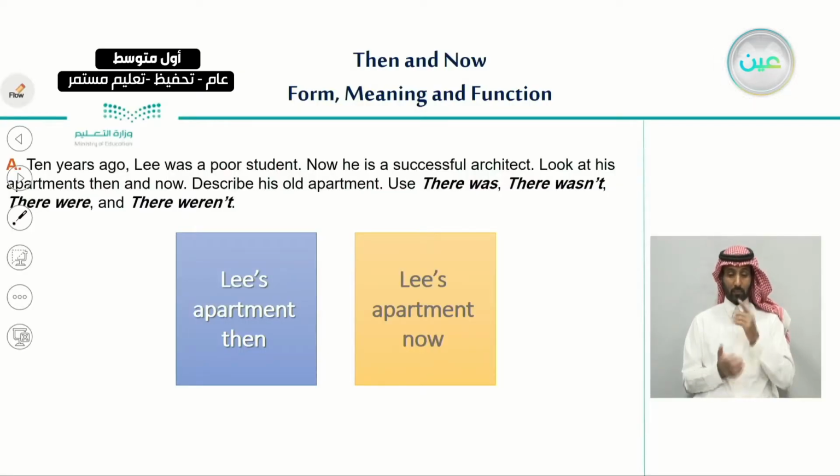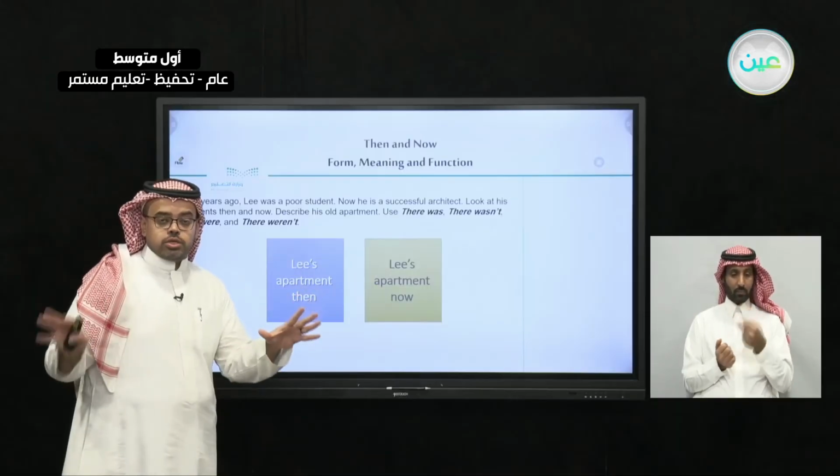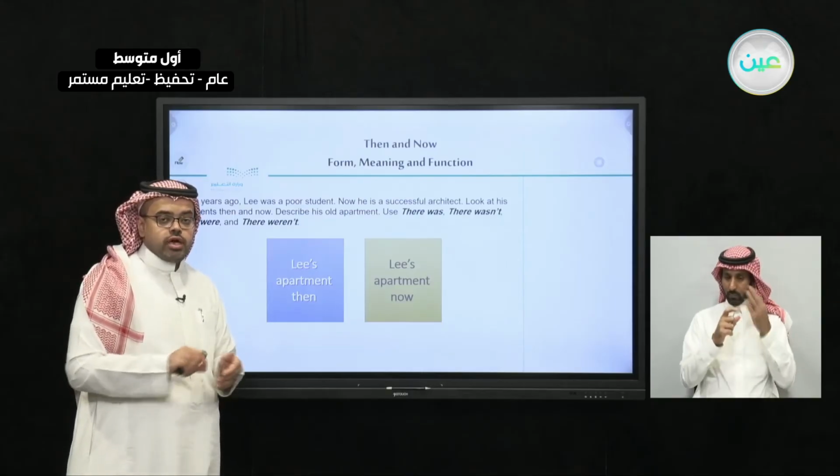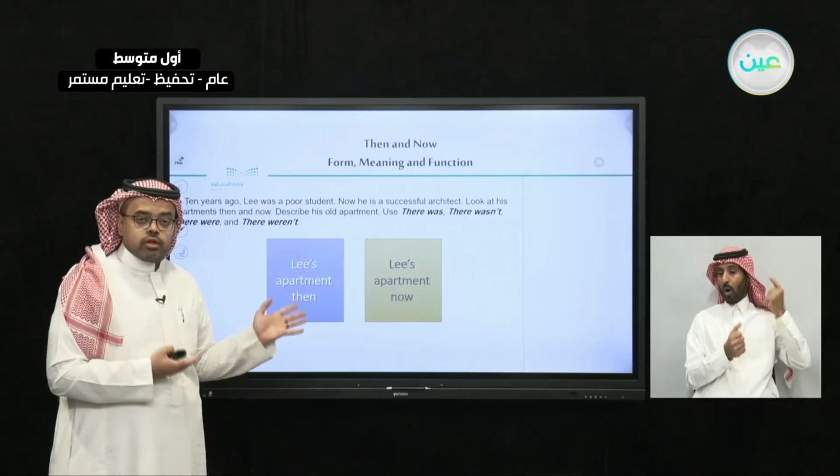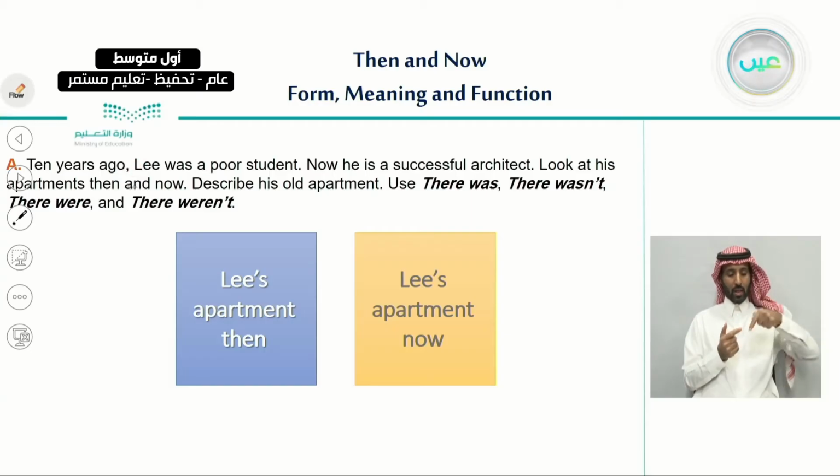And now in your books, we have a very interesting exercise. In your books, you can see two pictures, and there is writing under them. The first one is Lee's apartment then and Lee's apartment now. So what do we need to do here? Let's see. Ten years ago, Lee was a poor student. Now he is a successful architect. Look at his apartments then and now. Describe his old apartment. Use there was, there wasn't, there were, or there weren't.